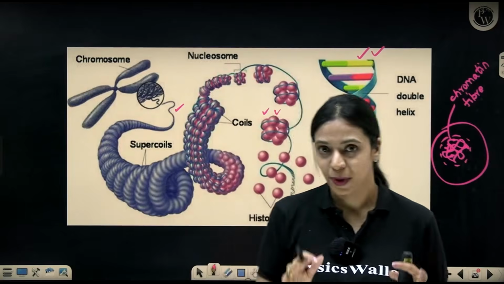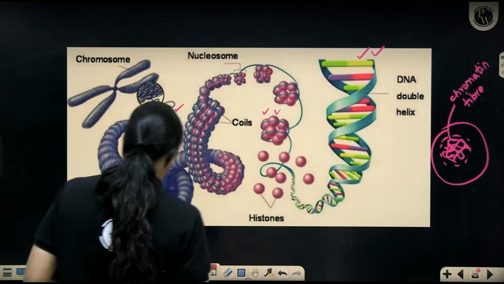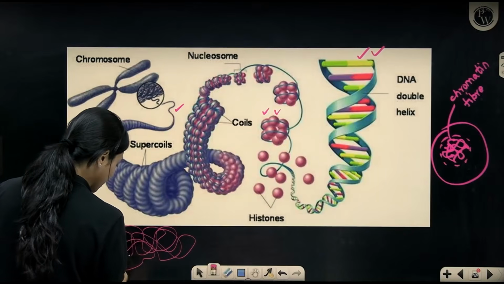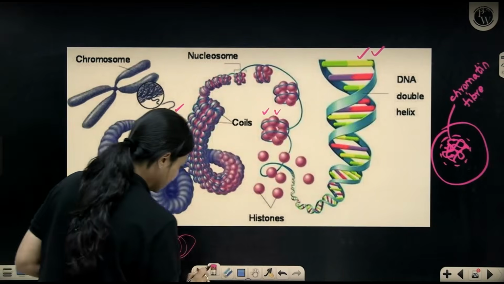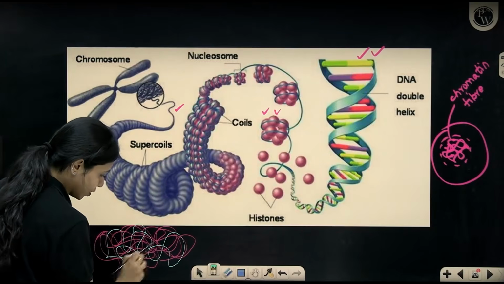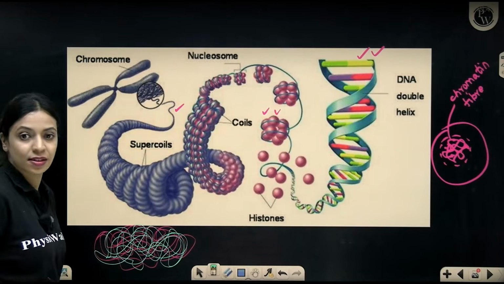Now, think about it. If you have a long thread, okay, so here you have a long thread, pink in color, interspersed with a long blue thread like this.